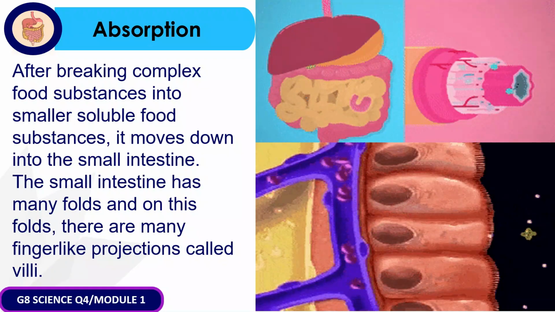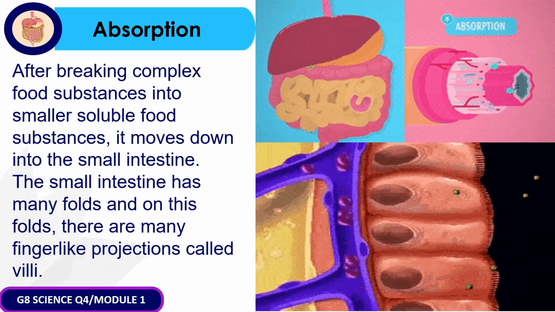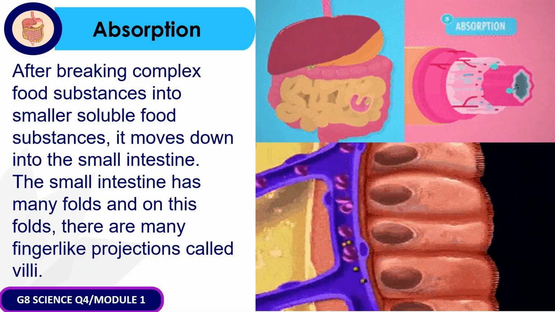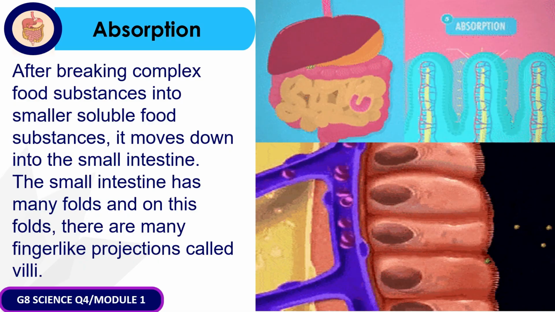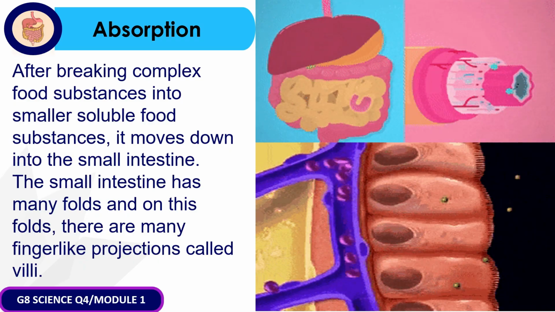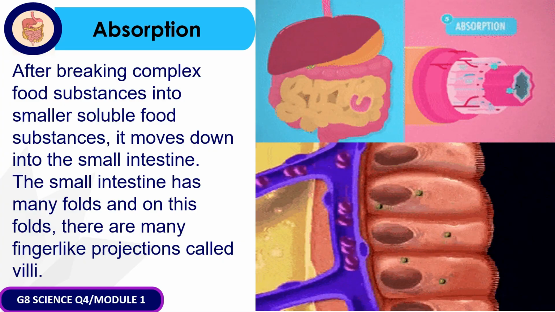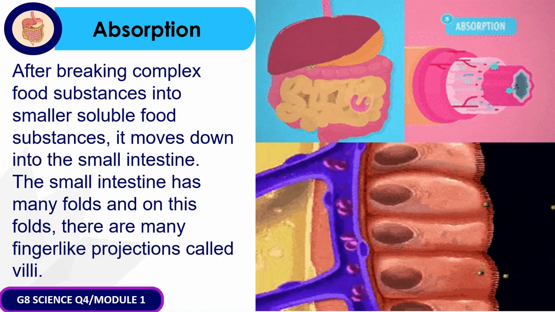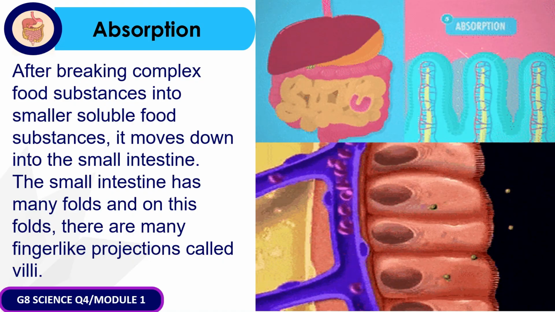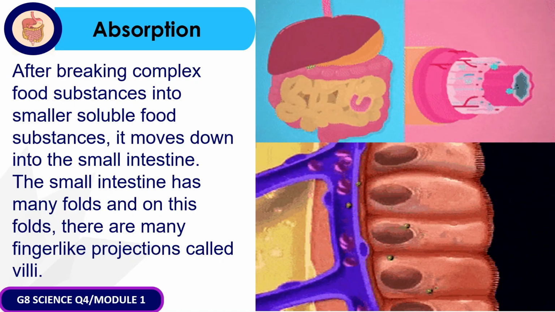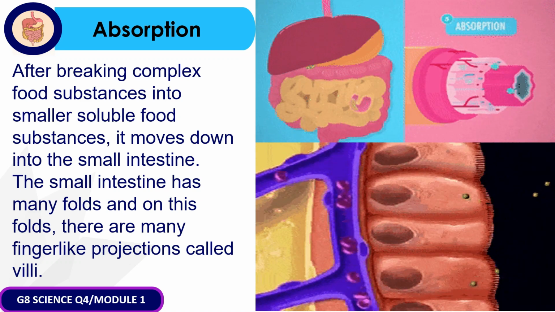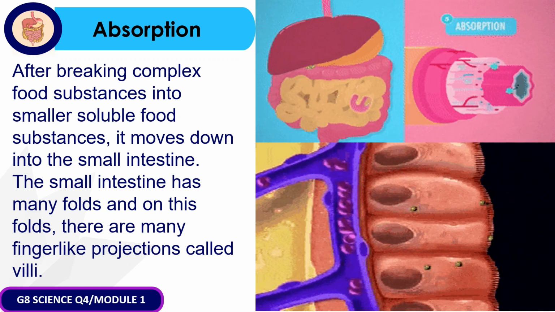The second step of the process of digestion is known as absorption. After breaking complex food substances into smaller soluble food substances, it moves down into the small intestine where absorption happens. The small intestine, as we all know, has many folds, and on these folds, there are many finger-like projections called villi. So later on, we will know what the purpose of these villi is.